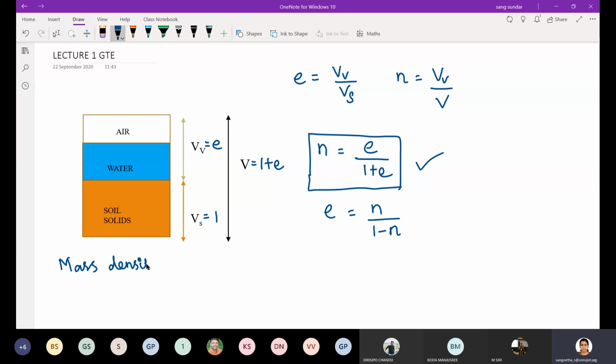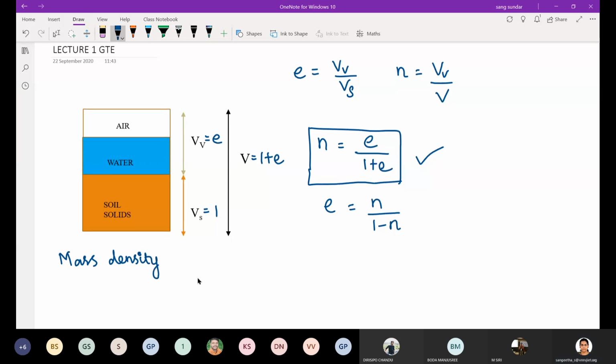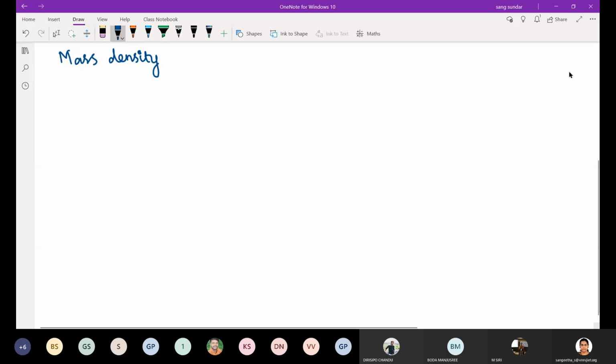In mass densities, the first density is the dry mass density. So how to represent that?